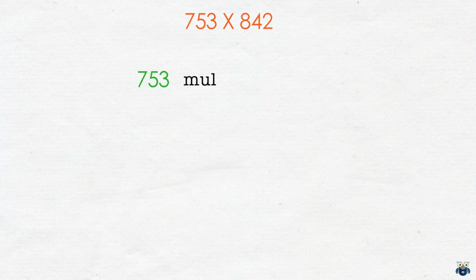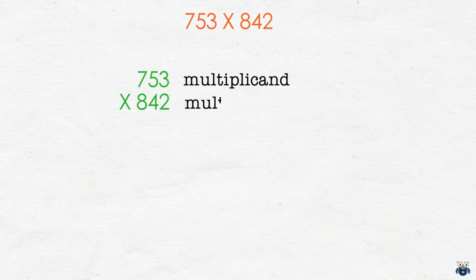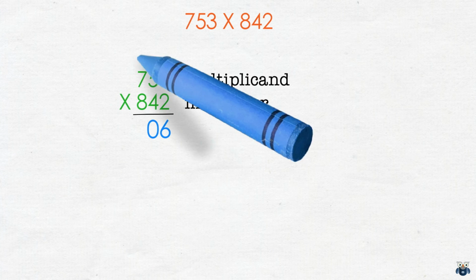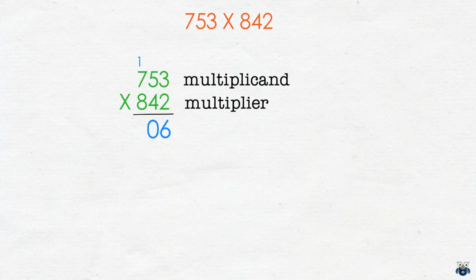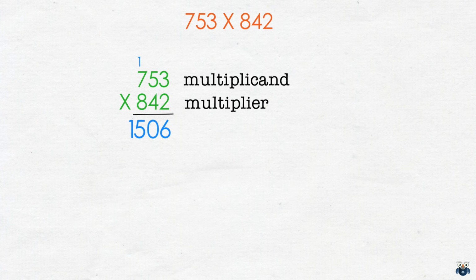Okay, let's look at one possible solution. We will treat 753 as a multiplicand and 842 as the multiplier. We first multiply 753 with 2. 2 3s are 6, 2 5s are 10 and we carry over the 1. 2 7s are 14 and adding the 1 we get 15 and our first iteration gives us 1506.